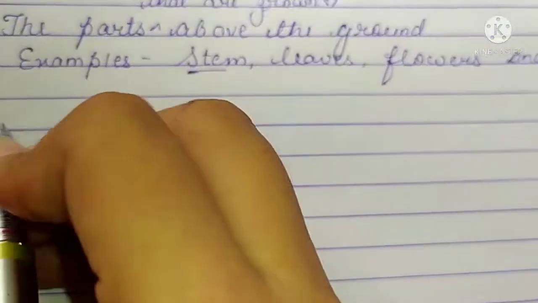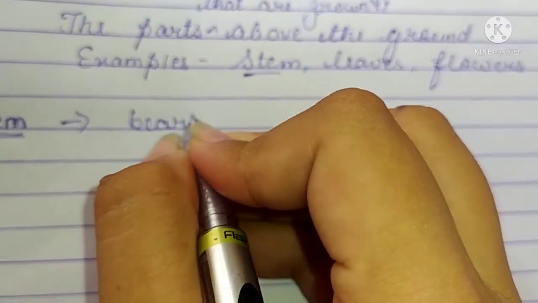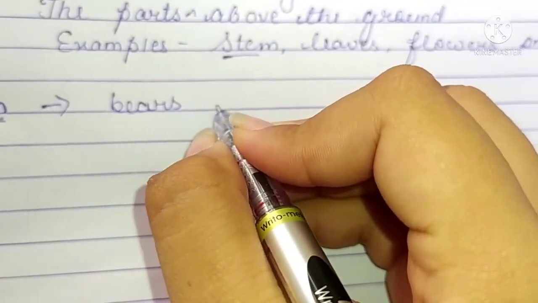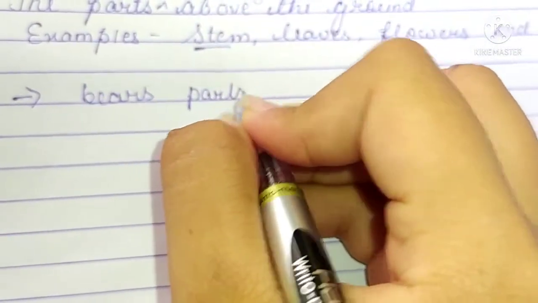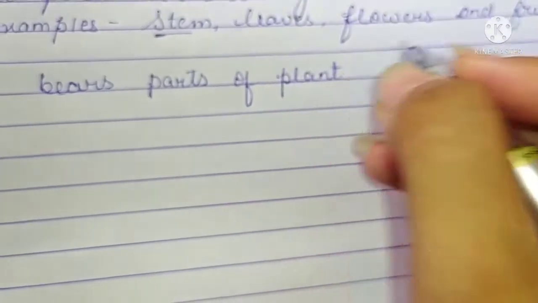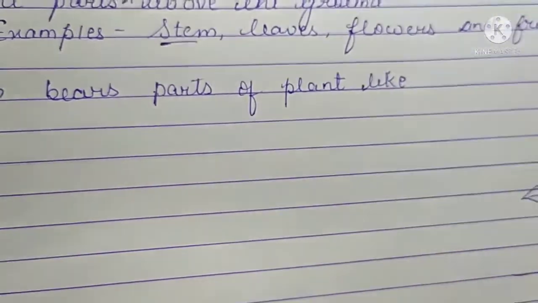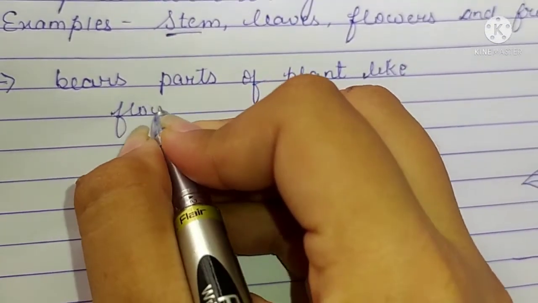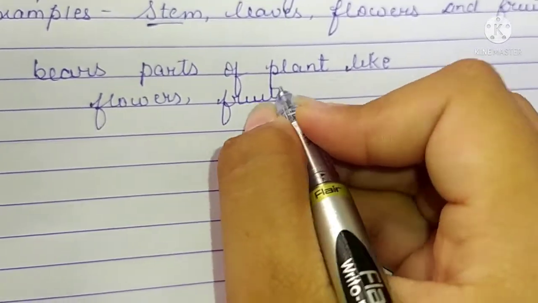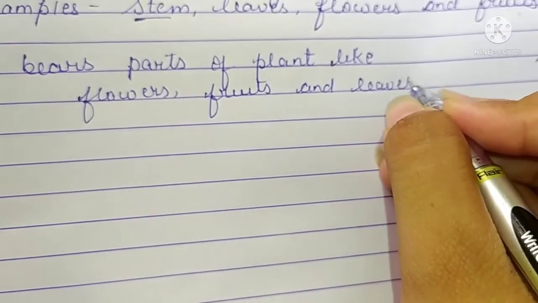So the stem is that part of a plant that bears parts of the plant like flowers, fruits and leaves.